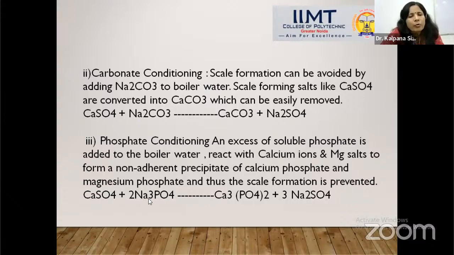Sodium phosphate reacts with calcium sulfate, and here the sodium is replaced by calcium, because sodium is a monovalent ion and calcium is a divalent ion. So a divalent ion can easily replace the monovalent ion. In this way, calcium sulfate reacts with sodium phosphate and forms calcium phosphate and sodium sulfate. So now the calcium sulfate is converted into calcium phosphate, and in this way it can easily prevent the boiler from scale, sludge, priming, foaming, caustic embrittlement.